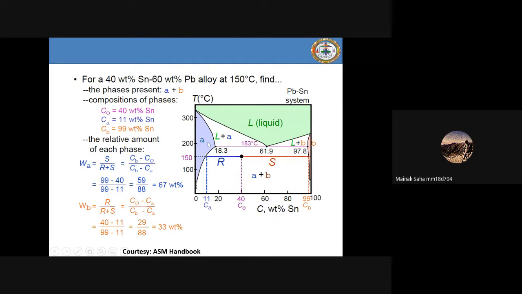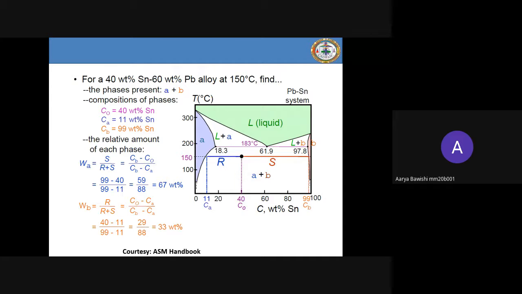So the blue region is nothing but the alpha rich solution, I mean, this lead rich solid solution. Alpha solid solution means here the solvent is Pb, the solvent is lead. That's why I'm saying lead rich solid solution. The solvent is lead, or the matrix, it is also called the matrix. So alpha and beta region is the one where we get